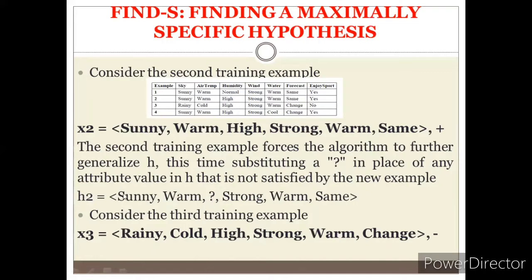Okay, so the second hypothesis what we got was sunny, warm, question mark. It means either normal or high can be yes. We can enjoy the sports. Strong, warm, and same there. So this is the second hypothesis what we got.